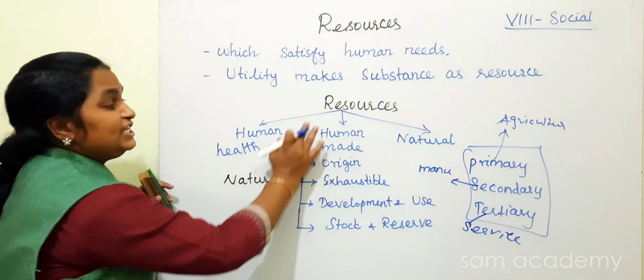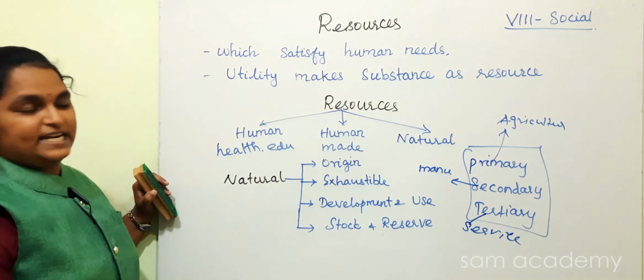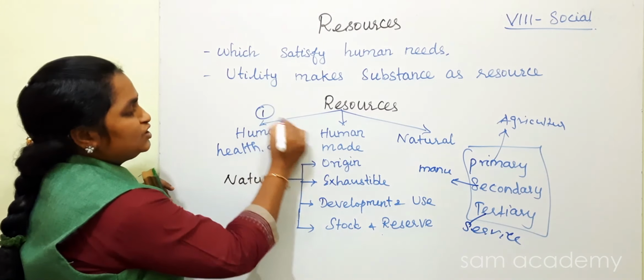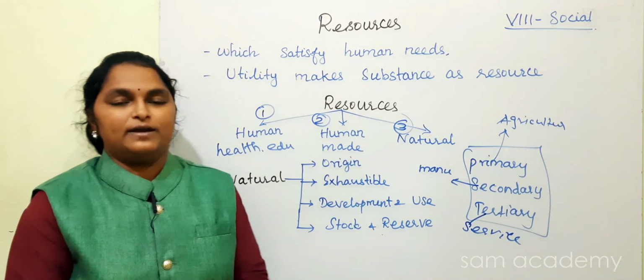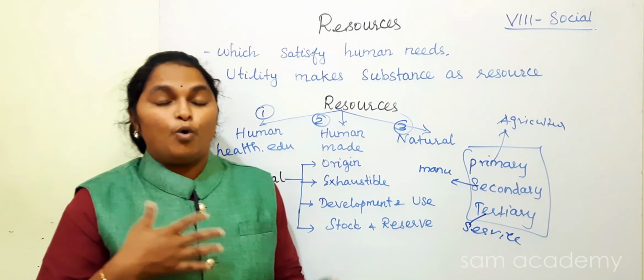Then what are human-made resources? The second type is human-made resources. The third is natural resources. Human-made. Okay, now I am a human. What can I make?